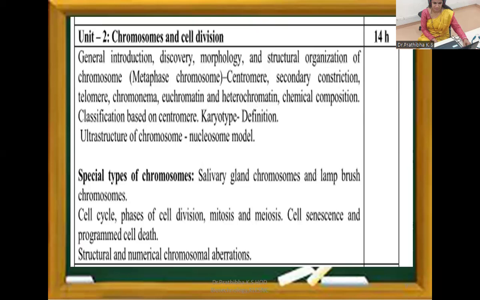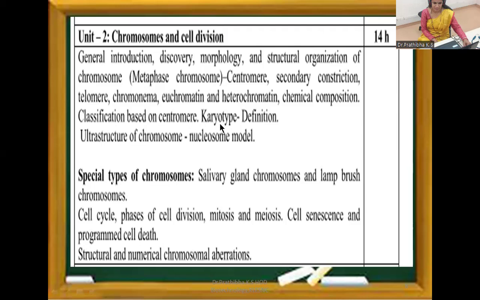Now let us go to unit 2, that is chromosomes and cell division. Again, this unit 2 also carries 14 hours. General introduction, discovery, morphology, and structural organization of the chromosome, specifically the metaphase chromosome, you need to study here. Then further about centromere, secondary constriction, telomere, chromonema, euchromatin and heterochromatin, and chemical composition. Further, classification based on centromere.